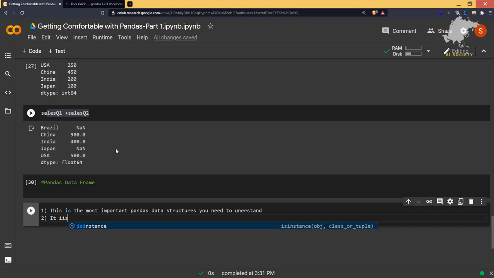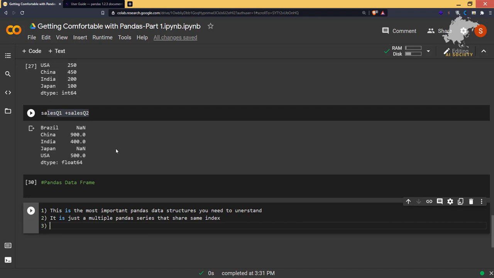it is just multiple panda series that share the same index, and also it is similar to a spreadsheet. Okay, it is similar to a spreadsheet, but a lot more powerful.